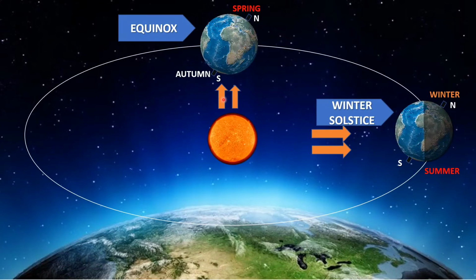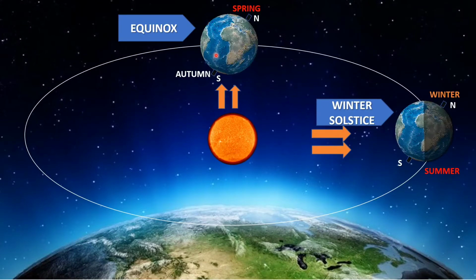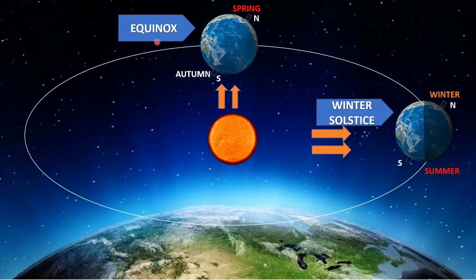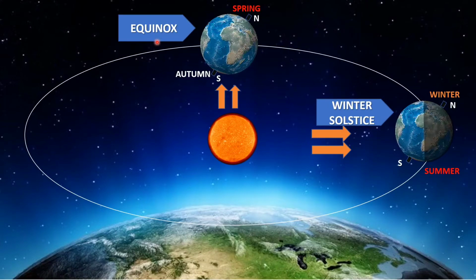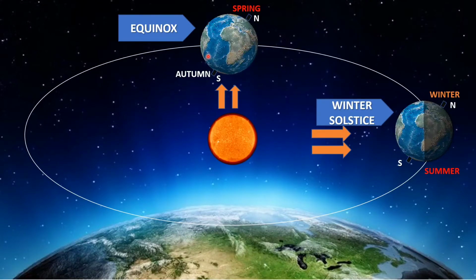Now why equinox? Because there will be equal day and night. There won't be longer nights and shorter days on any of the poles, because both the poles are going to get an equal amount of sunlight.